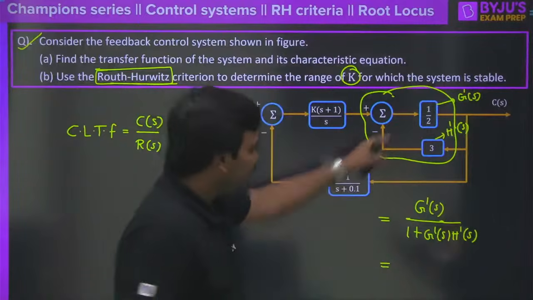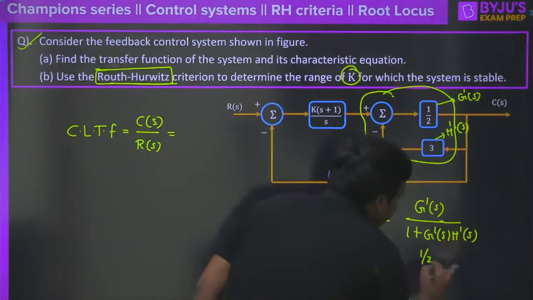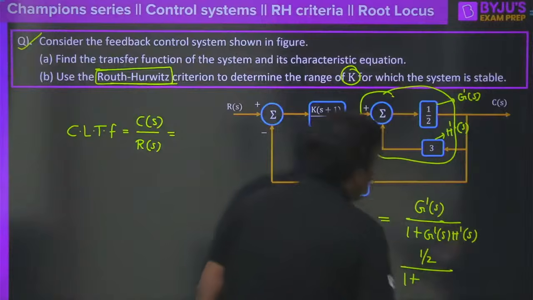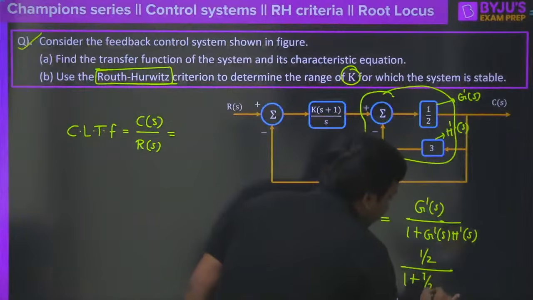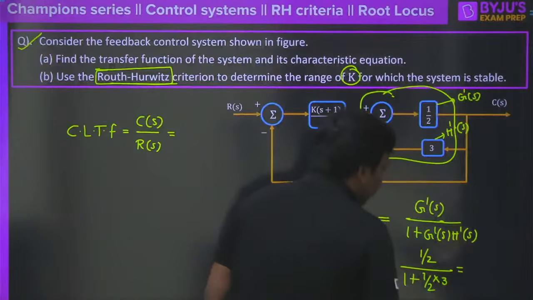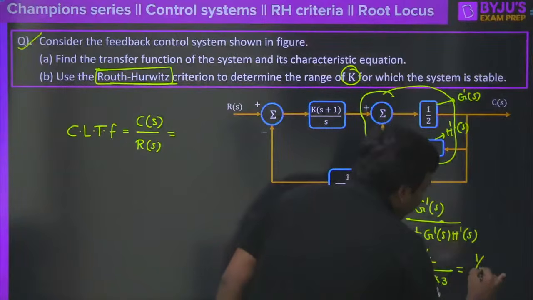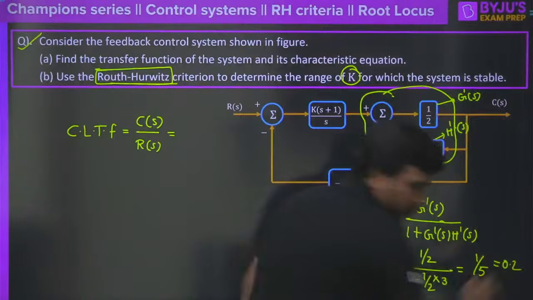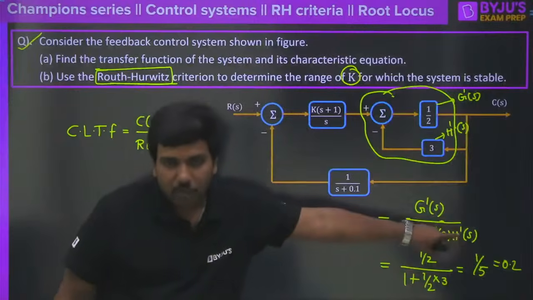Okay. So G of S is going to be 1 by 2 here, divided by 1 by 2 into 3, right? So what you are going to get here is 1 divided by 5, which is nothing but 0.2. Clear? So this is going to be 0.2, right?